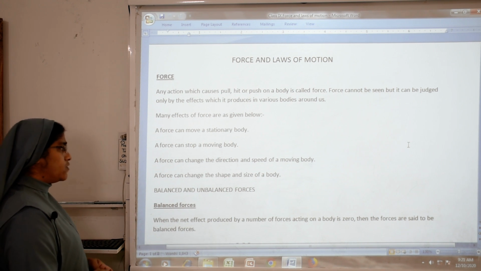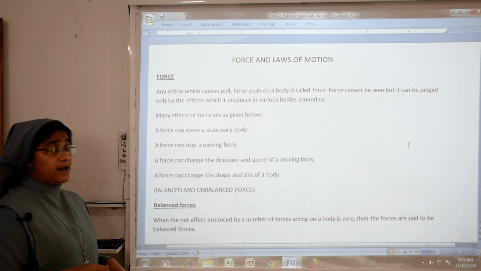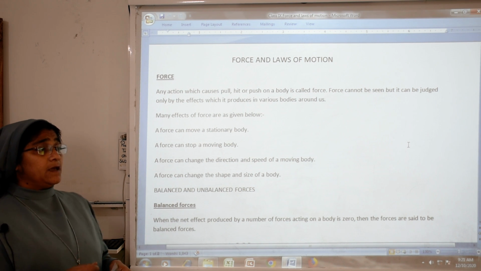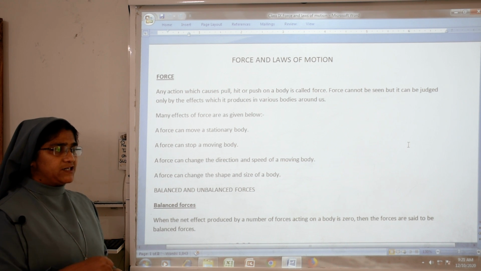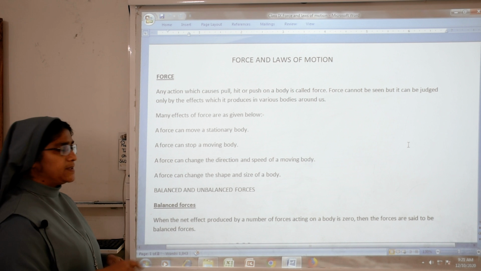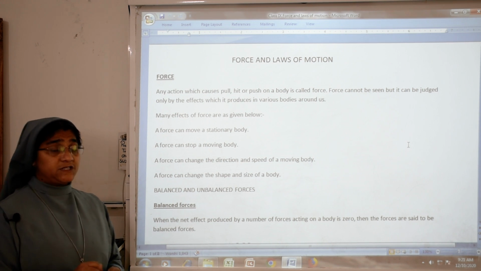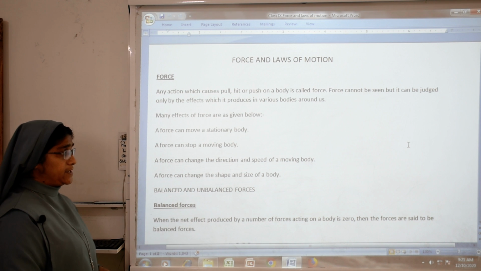Next one, a force can change the shape and size of a body. While making chapati, before that you take the wheat powder, add water and nicely mix it. Then after that, while making the chapati, the shape changes. So, a force can change the shape and size of a body.